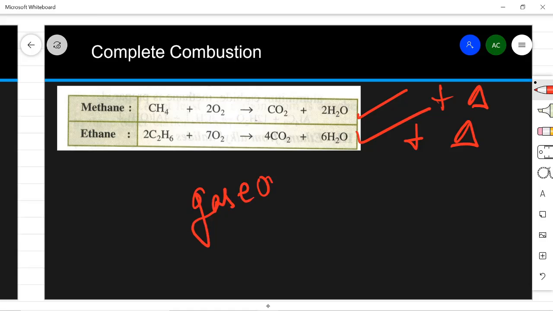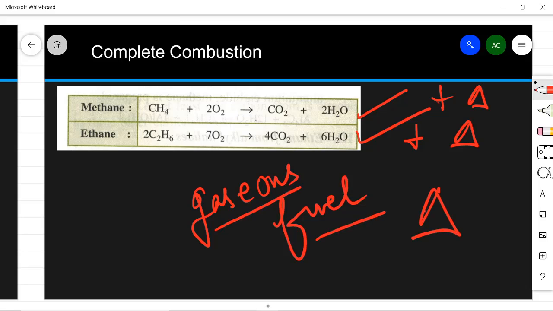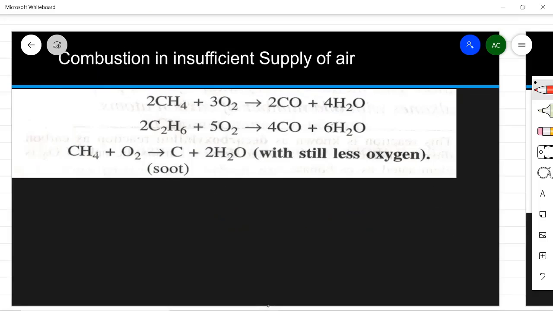Alright, so alkanes are good gaseous fuel, and why are they gaseous fuel? Because they give a large amount of heat. Delta is the symbol of heat. Now in the year 2020 in the board exams, this question was asked about the complete combustion of ethane, and this reaction was asked. Then, combustion in insufficient supply of air.